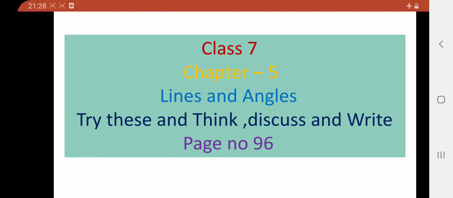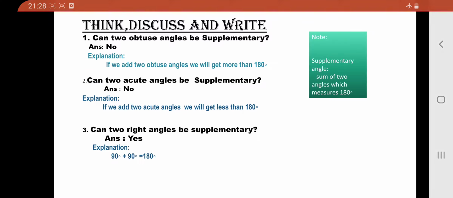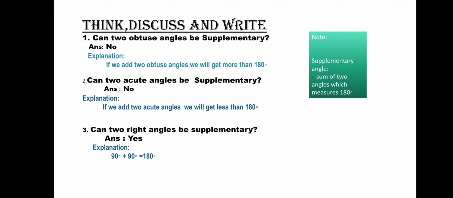Try this and think, discuss and write, page number 96. Think, discuss and write. Can two obtuse angles be supplementary? What is the meaning of supplementary? Supplementary means the sum of two angles, if you add, you have to get 180 degrees. That is supplementary, right?